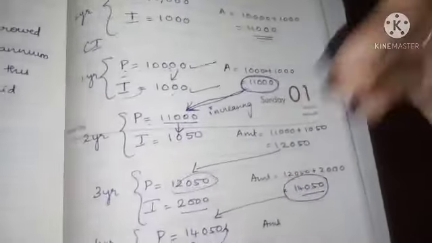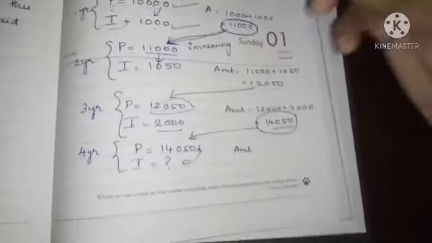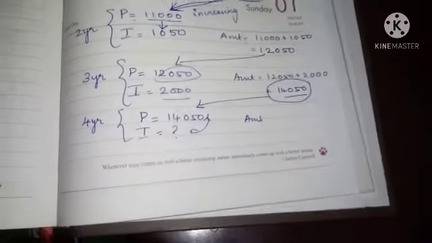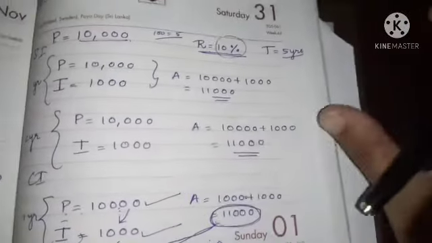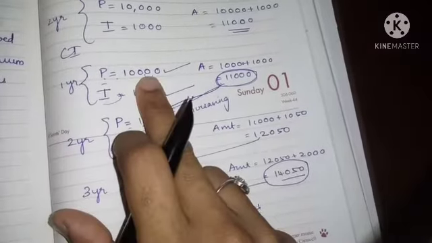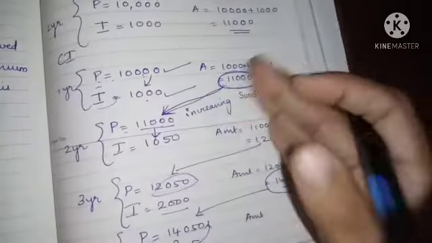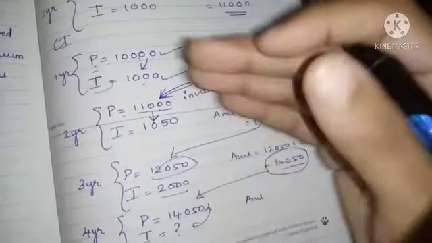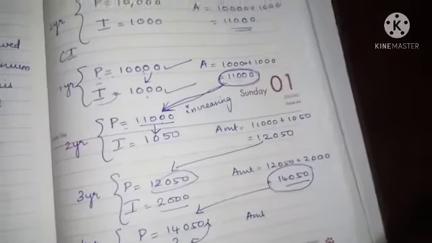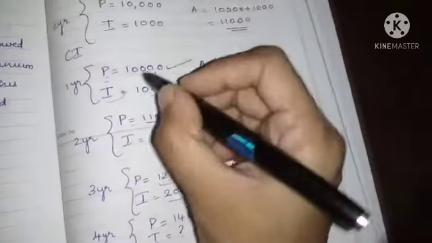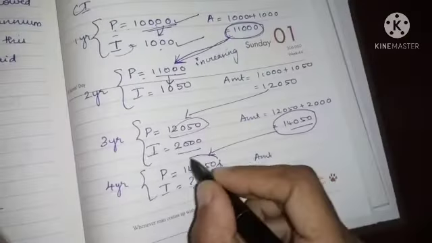So it will be added, it will be compounded. Compounded means the previous years' amount is taken together with this year, and you find the interest for that accordingly. Understood? But for simple interest, it is the same principal, same interest, same period. Here, only in the first year, the principal will be what you got from the bank. But the next year, along with this interest, you will increase the principal amount. So the principal will become very high at last. In the beginning you got only 10,000, but after a few years it has become 15,000.